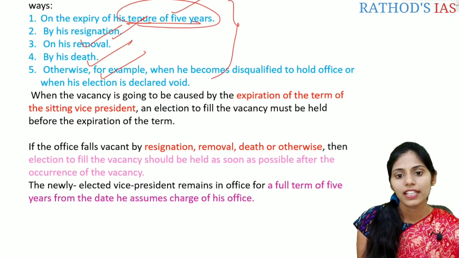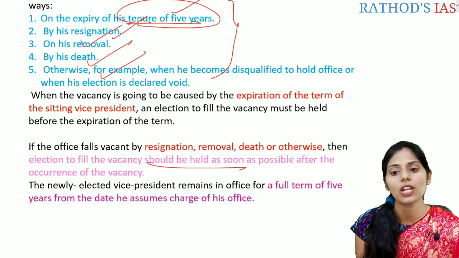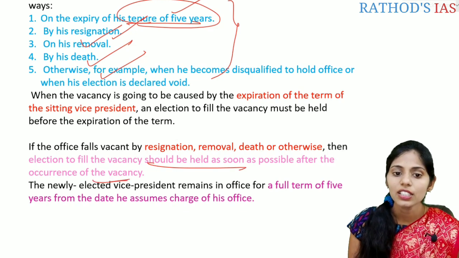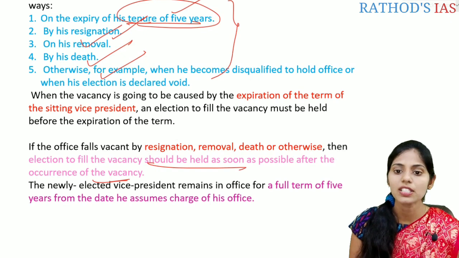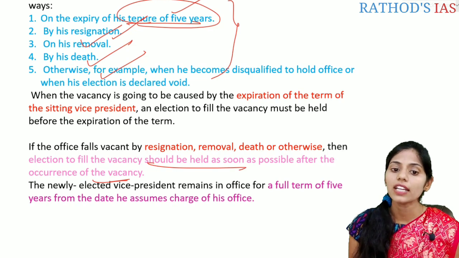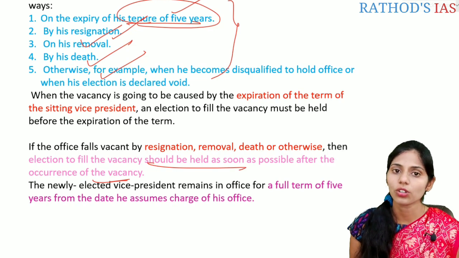Election to fill the vacancy should be held as soon as possible after the occurrence of the vacancy. Then the newly elected Vice President remains in office for the full term of 5 years from the date he assumes charge of his office.